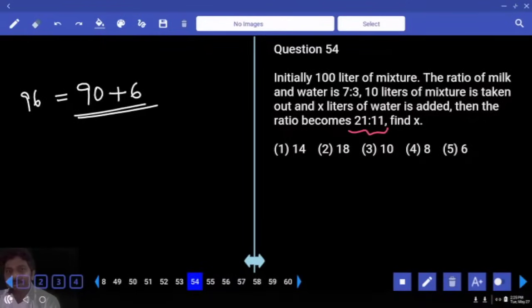32 multiples: 32, 64, 96. Then it will be 120 something. But all the options are single-digit numbers, so it has to be 32 times 3, which is 96 only.